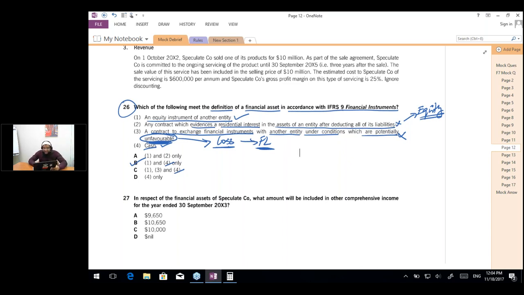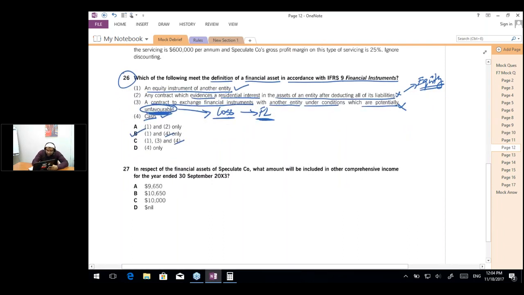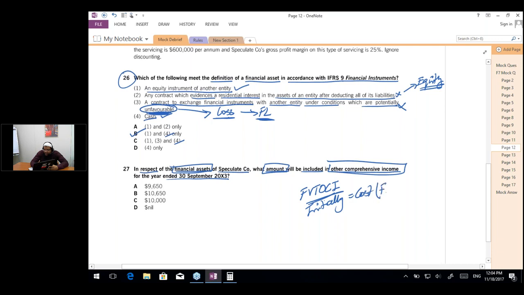Okay, now let's read question number 27, and then we will be reading the scenario. In respect of financial assets of Speculate company, what amount will be included in other comprehensive income for the year ended 30th September 2023? So the question is talking about fair value through OCI, where we initially record this at the cost. And the word cost means the fair value plus the transaction cost. So this is the rule for the financial assets with the movement taken to OCI.